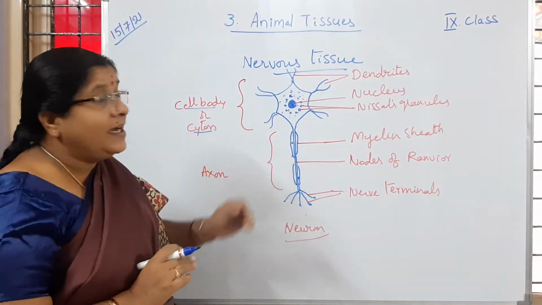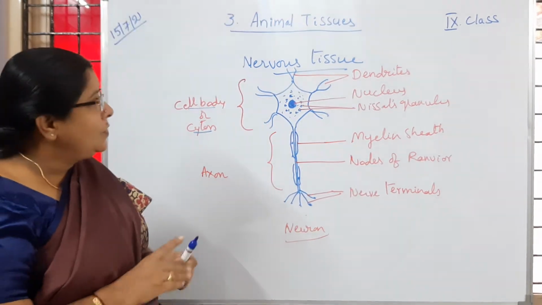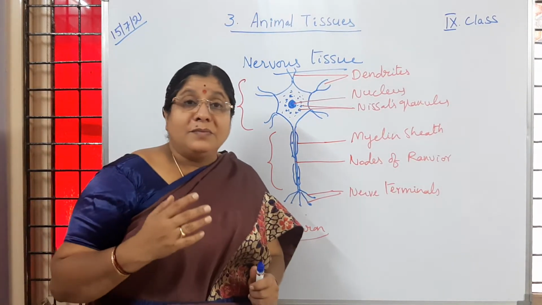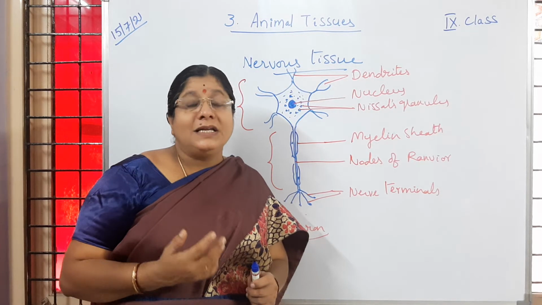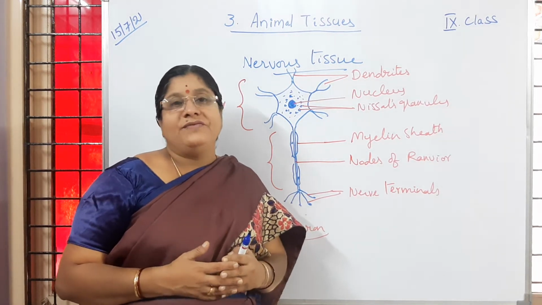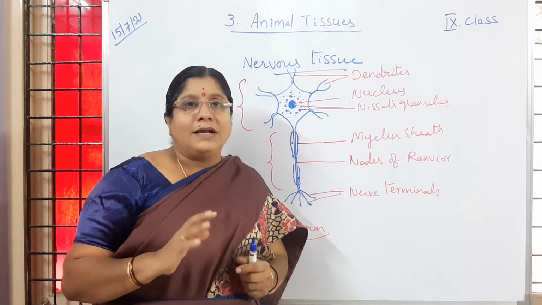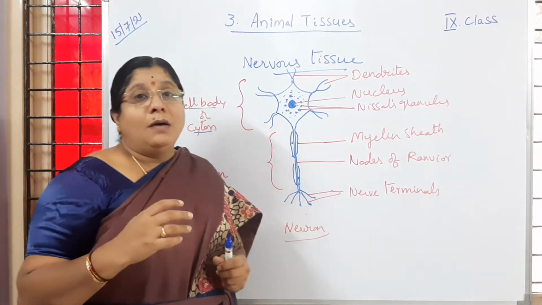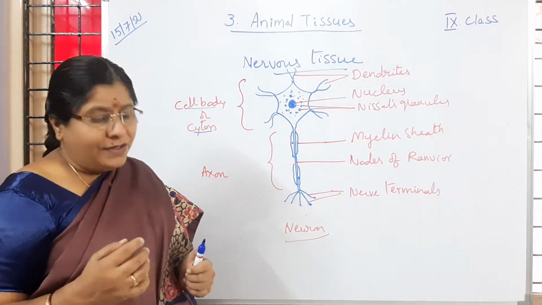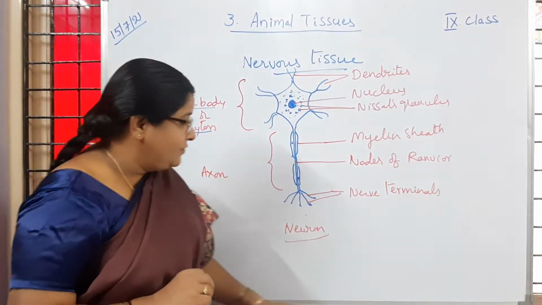Now, in what way is it going to help? You learned that millions of neurons are present in the body. How are they connected with each other? What do we call that? How are they able to pass information? Is it clear to children? To some extent we will learn that here.